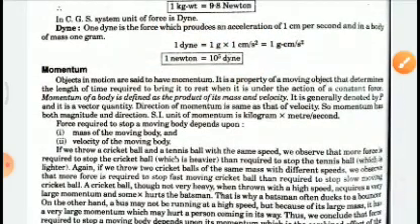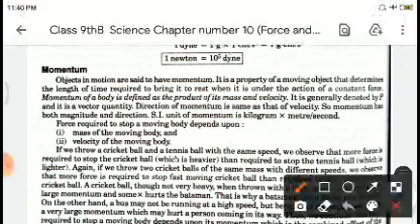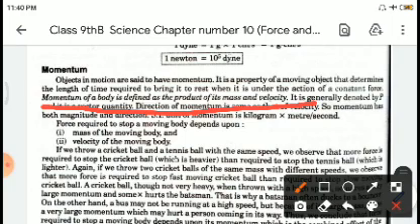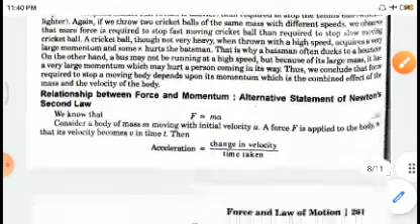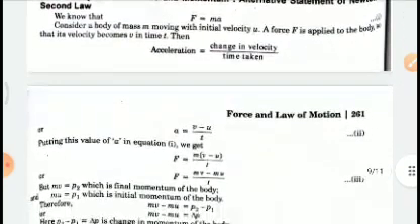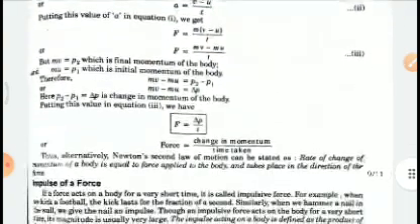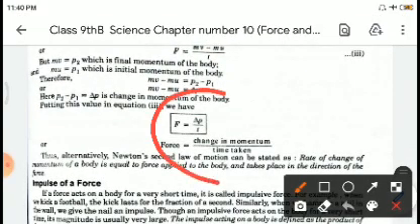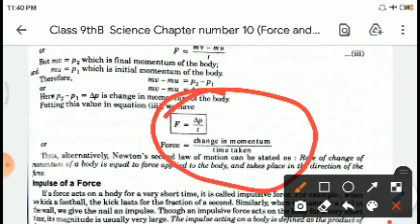Then we have momentum. Momentum is the product of mass and velocity. See, it is written here, momentum is the product of mass and velocity. Right. The relationship between force and momentum is F is equal to ma, and acceleration is change in velocity by time. So change in momentum divided by time becomes force. You can see here, change in momentum upon time is force applied.